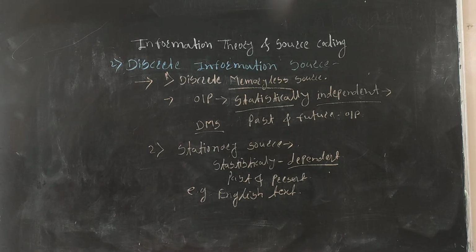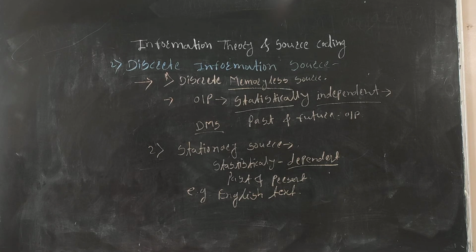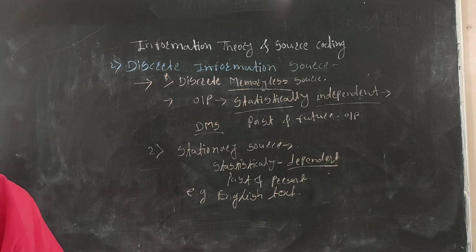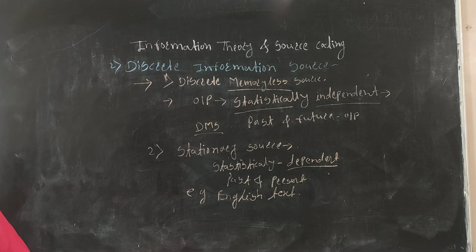These are the two types of the discrete source. Which are the two types? First, the discrete memoryless source, and second, the stationary source. Today we have seen the information sources and their models in information theory and source coding.